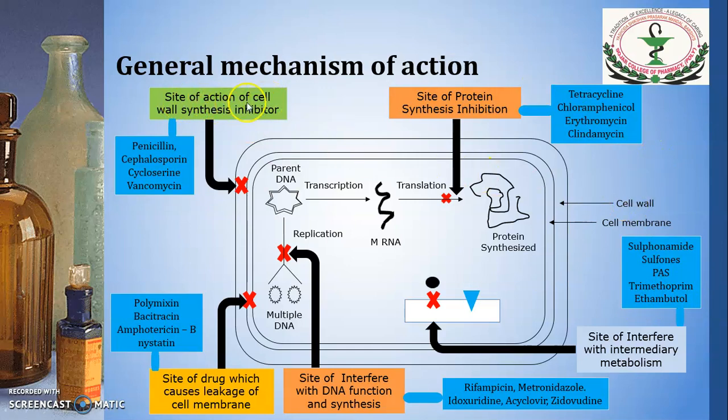Okay, so on the cell wall, on protein synthesis, protein function, DNA synthesis, DNA function, again the site of interference with the intermediary metabolism, and the drugs which act on the cell membrane. So these are the sites where the antimicrobial agents act on the microorganism and produce their bactericidal or bacteriostatic effect.